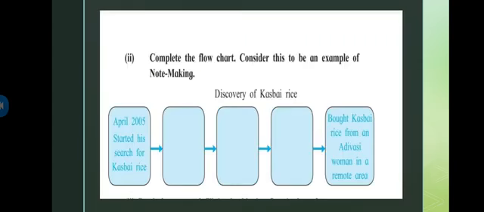Now the next question: complete the flow chart. Consider this to be an example of note making. So what we have to do is consider it as note making, and fill in the blanks. Okay, so it's all about the discovery of kasbai rice. How exactly he discovered it, what were the things that he had to go through and everything. That's what we have to talk about.